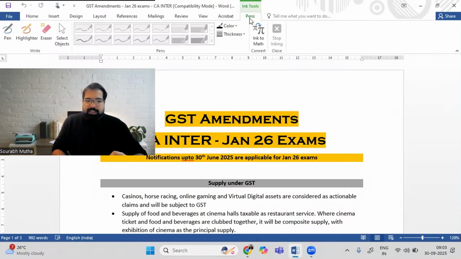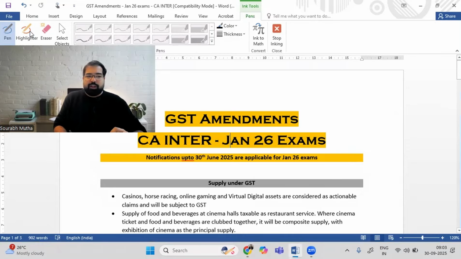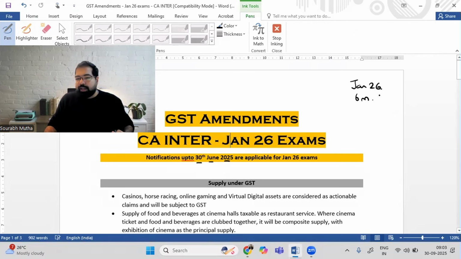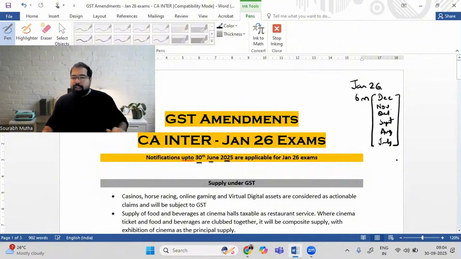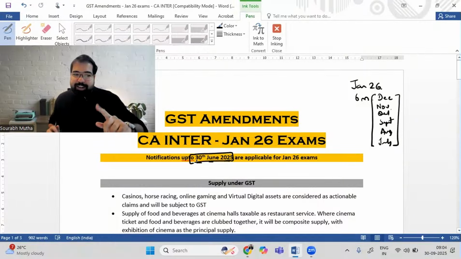In Jan 26 exams, I've done it chapter wise so that whenever you revise a chapter, you can look at a particular amendment. These are notifications up to 30th June 2025. I'll tell you how it works. Your exam is in the month of Jan 26. They calculate 6 months before that. That means December gone, November gone, October gone, September gone, August gone, July gone. Is it 6 months? 1, 2, 3, 4, 5, 6. They will not ask any notifications from those 6 months in the exam. So the last notification is only up to 30th June. If any notification comes out today, don't worry about it. And if your friend tries to confuse you, we have to block those kind of friends.